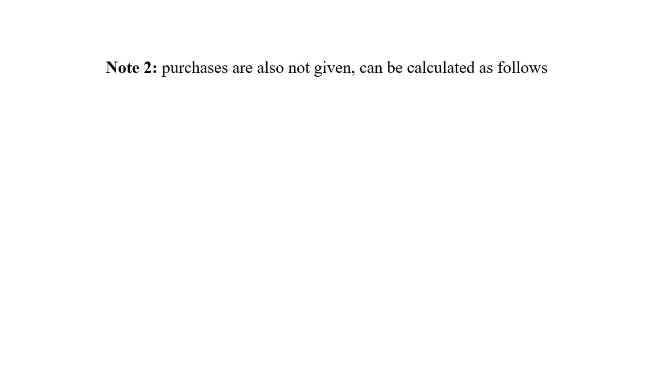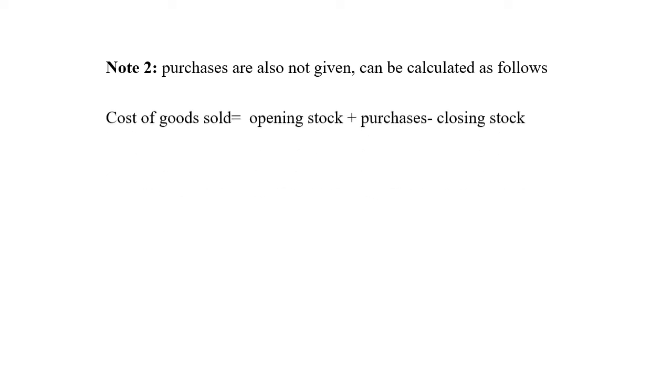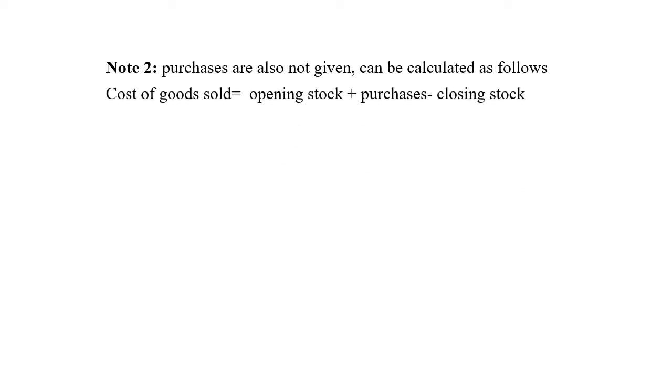So next, calculation of total purchases. So working note number 2, purchases also not given in the problem, can be calculated as follows. So cost of goods sold equals to opening stock plus purchases minus closing stock. One more equation we have to follow. So cost of goods sold 1,05,300 as per the problem.